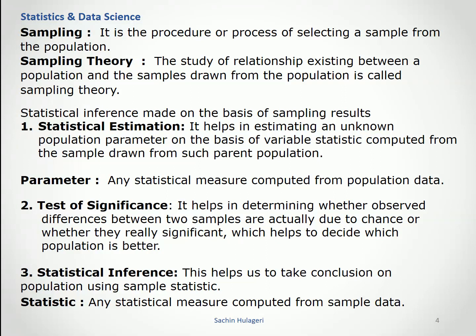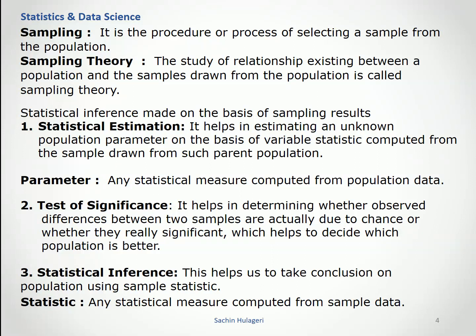Statistical inference made on the basis of sampling results. Statistical estimation. It helps in estimating an unknown population parameter on the basis of variable statistic computed from the sample drawn from such a parent population.